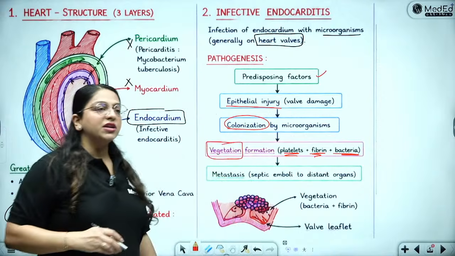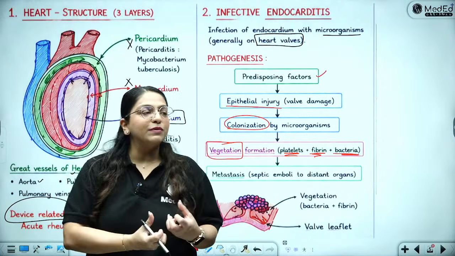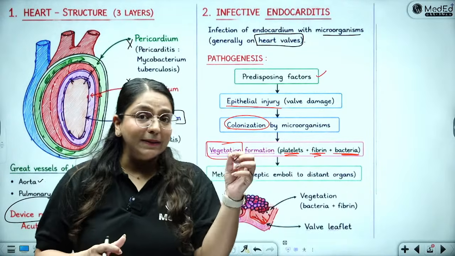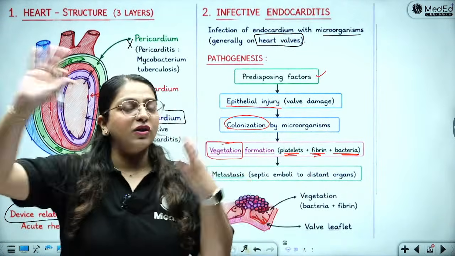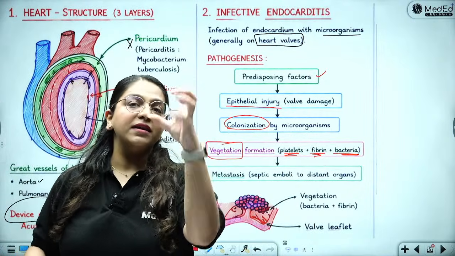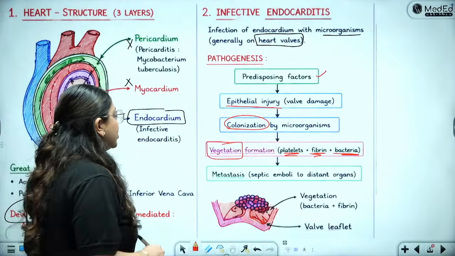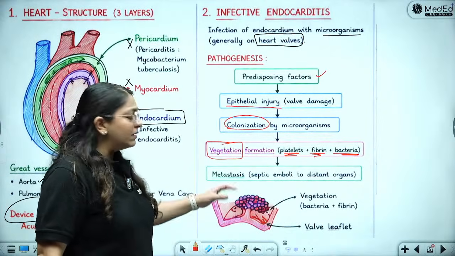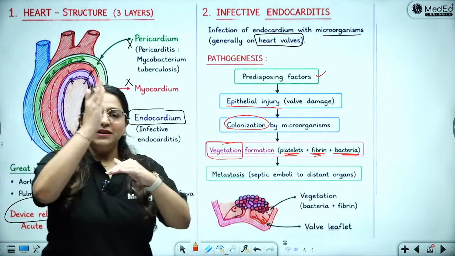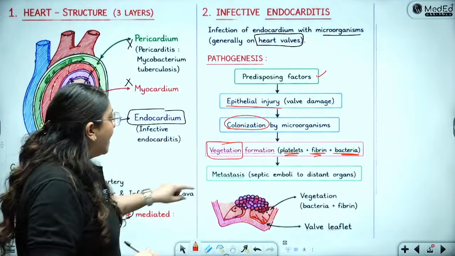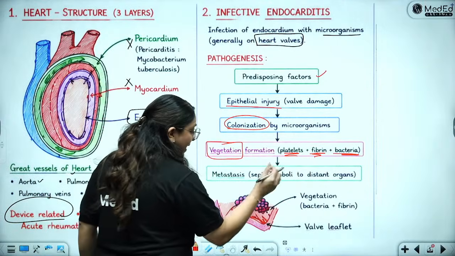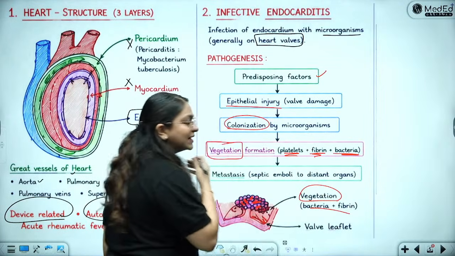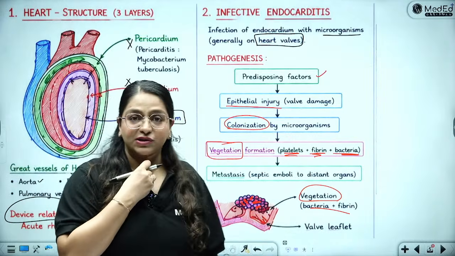So what is a vegetation? Now these microorganisms, along with the fibrin produced by my body to control them, and the platelets which get attached to this damaged endothelium because of von Willebrand factor and all that pathology, that entire conglomerate is called a vegetation. See, this is a heart valve and there is a vegetation on top of it. So you can make these simple sketchy diagrams. Simply make a W-shaped structure, say that this is a heart valve, make a mixture of blood vessels, bacteria, and then some few little fibroblasts in that, and then say that this is the vegetation, which is bacteria plus fibrin and the platelets.